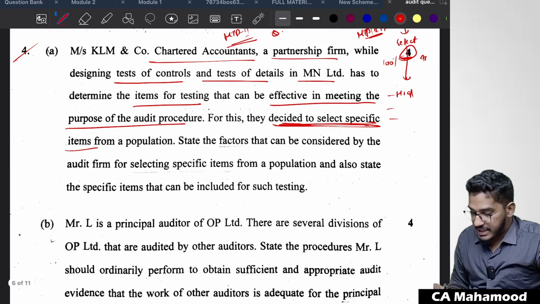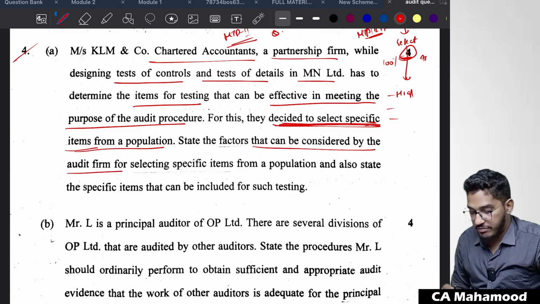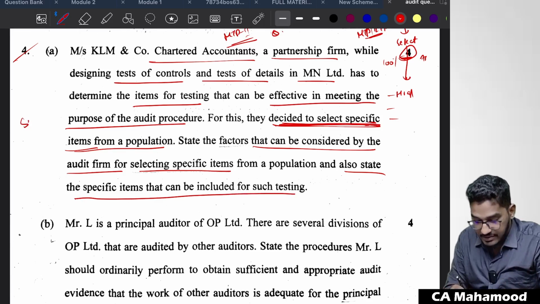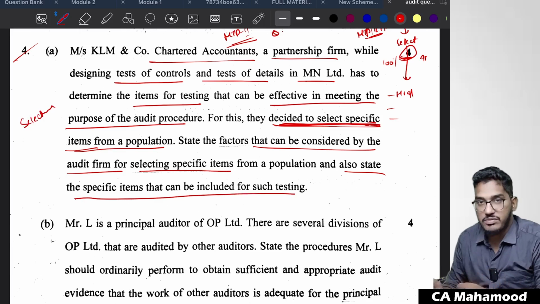So once again, for this, they decided to select specific items from the population: state the factors that can be considered by the audit firm for selecting specific items from a population, and also state the specific items that can be included for the testing. So once again, the entire discussion is about selecting specific items.